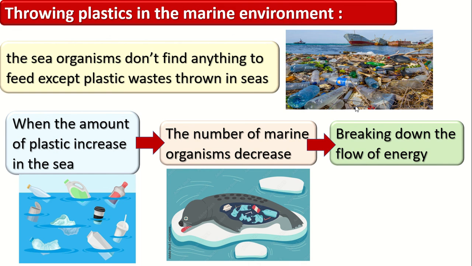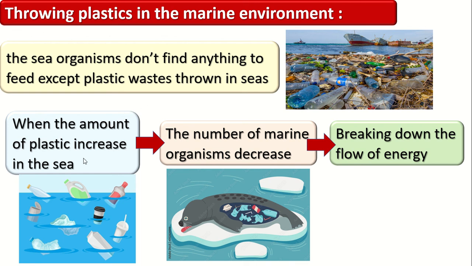Okay, now let's talk about water pollution and throwing plastic waste into the marine environment, and how this affects the ecosystem and the food web inside the ecosystem. The sea organisms don't find anything to eat except the plastic waste thrown in the sea. When humans throw plastic in the sea, a large number of marine organisms eat the plastic and die, and their number decreases.